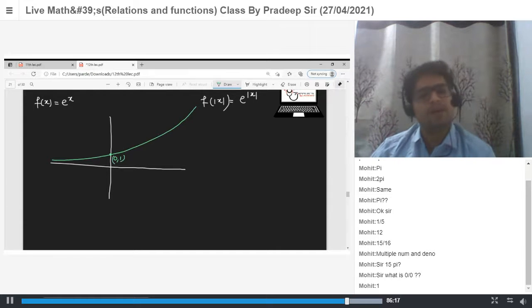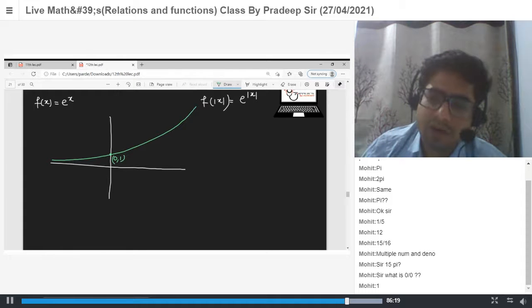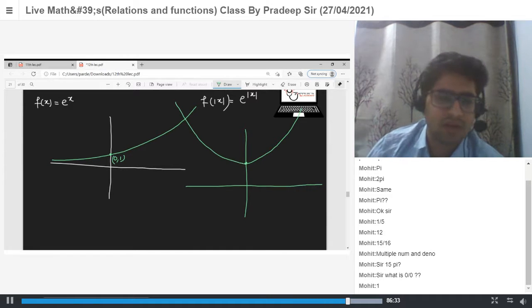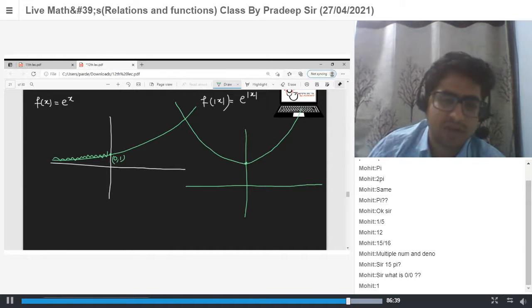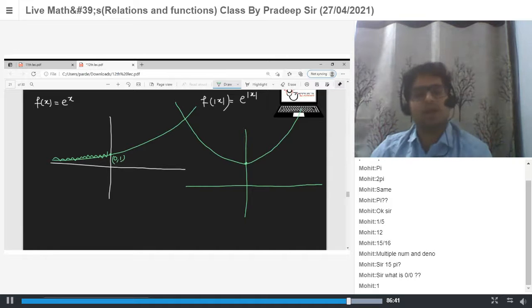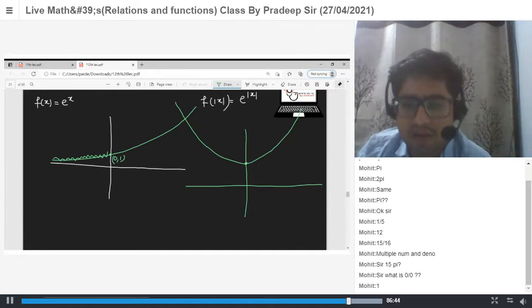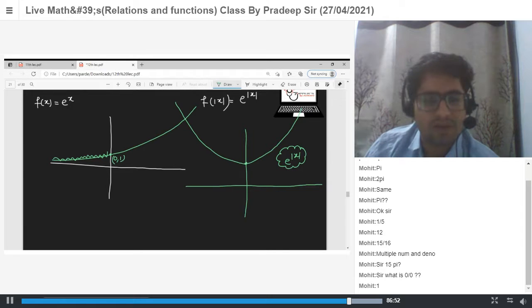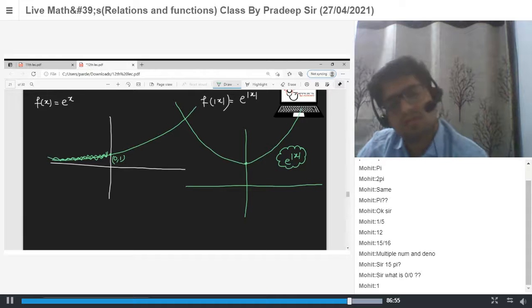Now e power mod x is what? Remain the graph in the positive direction as it is, then take the mirror image and delete the negative part. So delete this one, and take the mirror image of the positive x direction graph with respect to the y-axis. So this is your e to the power mod x. The negative x part is to be deleted.